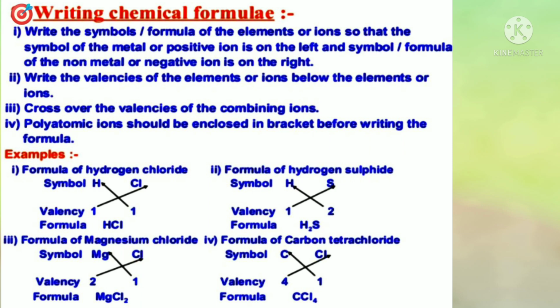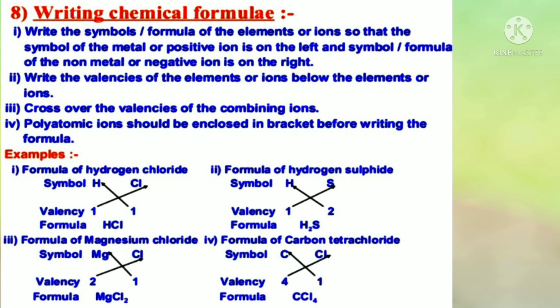So, writing chemical formula: write the symbols or formula of the elements or ions so that the symbol of the metal or positive ion is on the left and the symbol or formula of the non-metal or negative ion is on the right. Write the valencies of the elements or ions below the elements or ions.